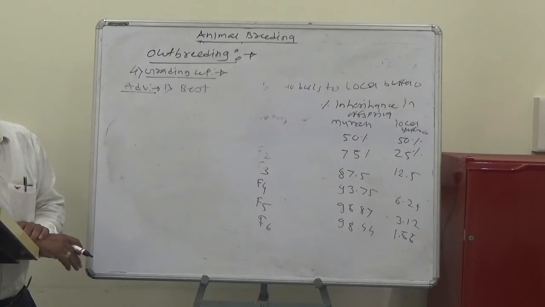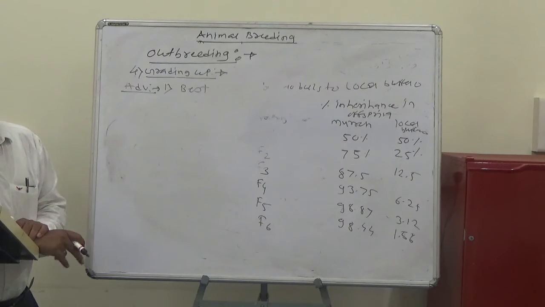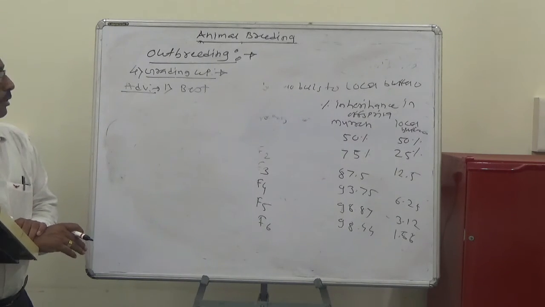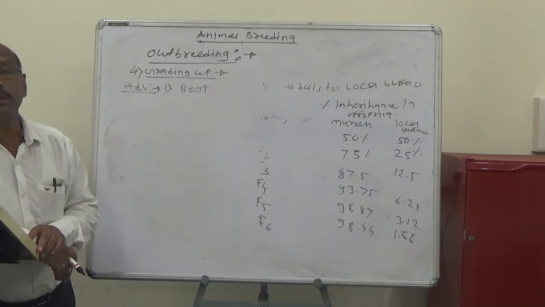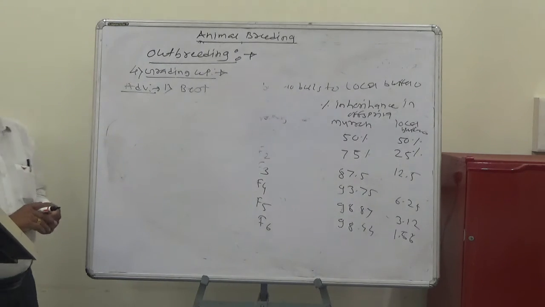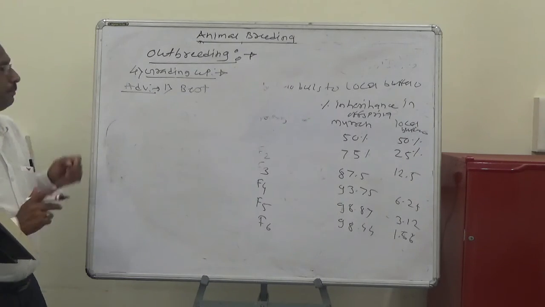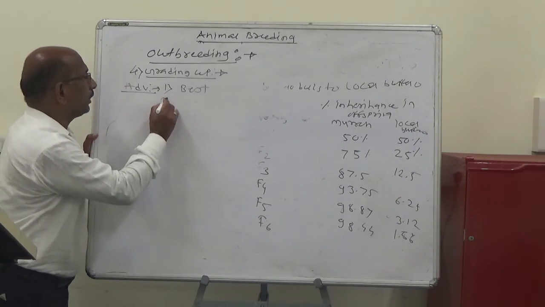After 5 to 6 generations, with that expenditure, we can produce the locals into the pure form. So the first and best method for the improvement of non-descript animals is within reasonable time and expenditure.